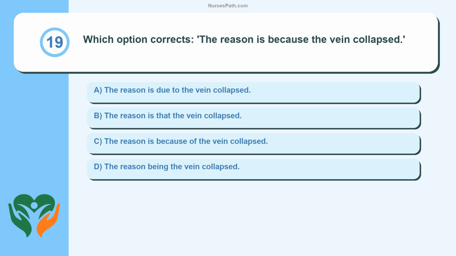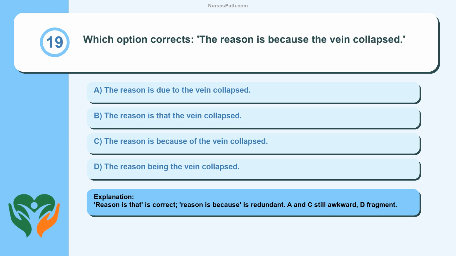Question 19. Which option corrects: The reason is because the vein collapsed. The reason is due to the vein collapsed. The reason is that the vein collapsed. The reason is because of the vein collapsed. The reason being the vein collapsed. Reason is that is correct. Reason is because is redundant. A and C still awkward, D fragment.